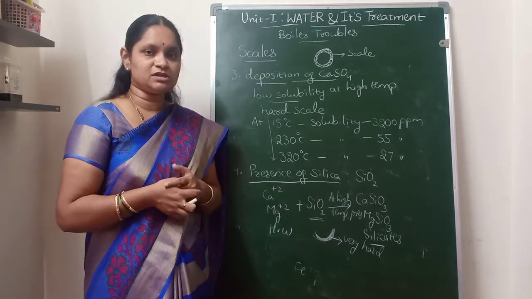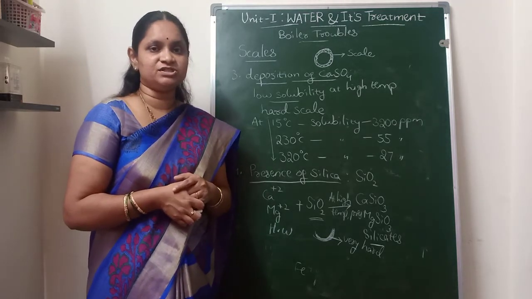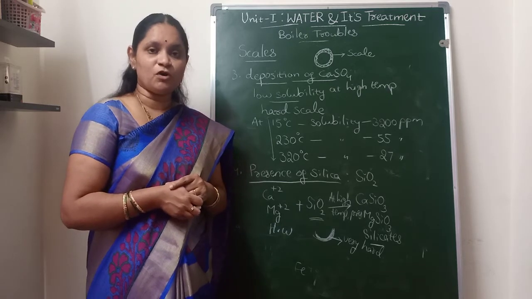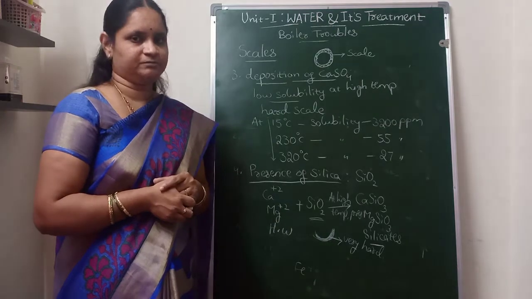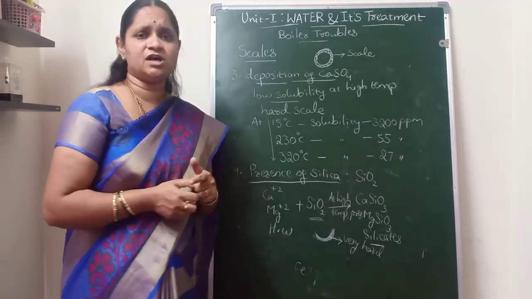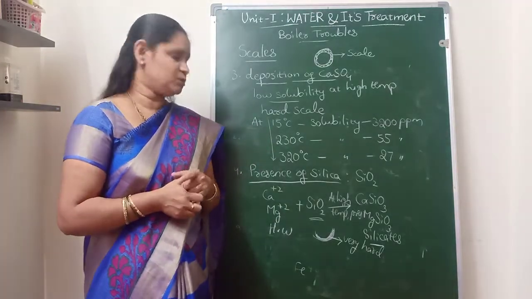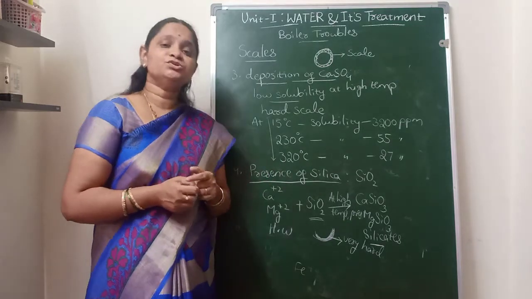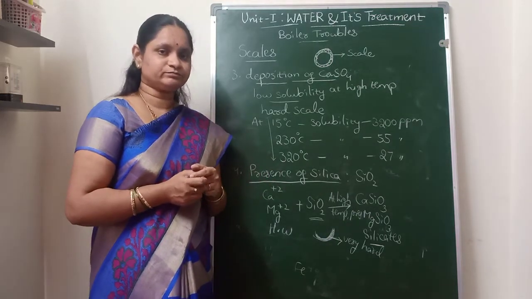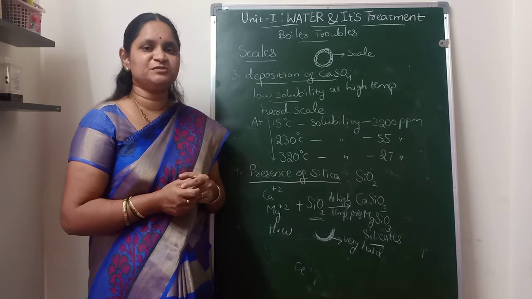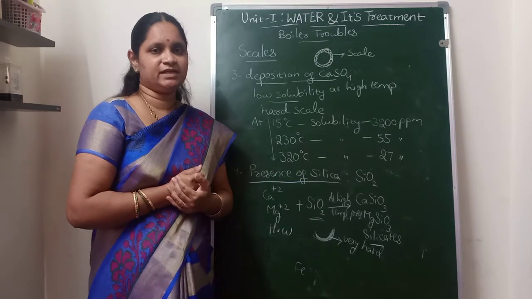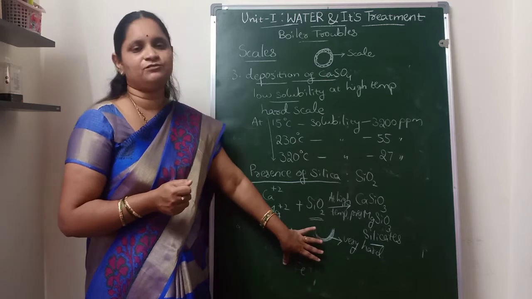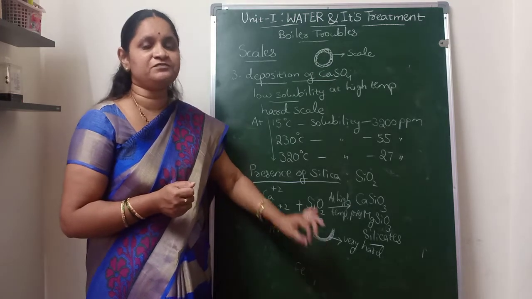Because of its low solubility at high temperatures, calcium sulfate will form a very hard type of scale in the boiler feed water, which will firmly stick onto the inner side walls of the boilers. And finally, the presence of silica, which will react with the calcium and magnesium ions to form calcium silicate and magnesium silicate. So these are the reasons for the formation of different types of scales.